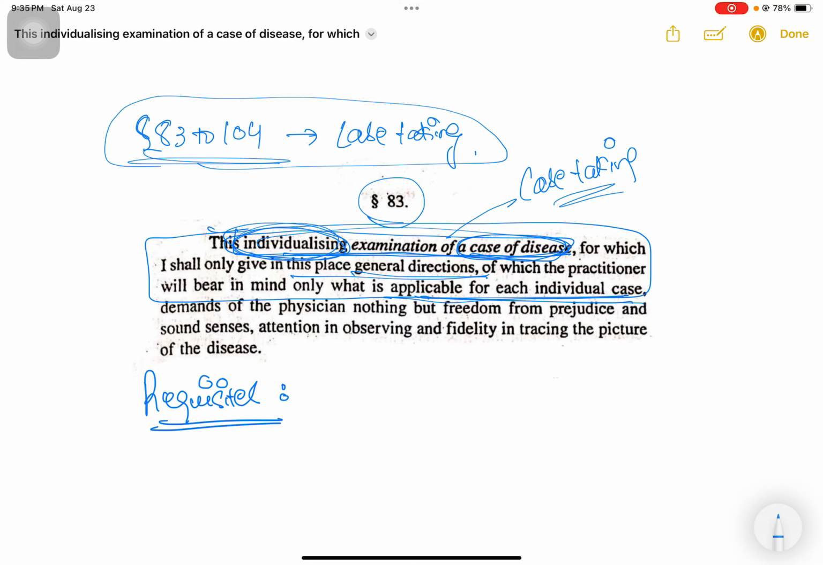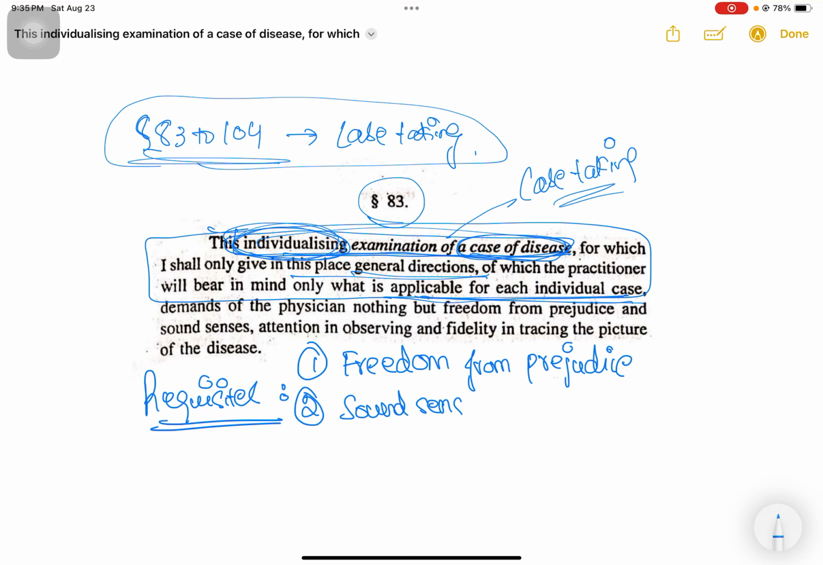Requisites of a physician for the act of case taking. So he says the physician must be free from prejudice. He must be in sound senses, meaning good judgment, good comprehension. He must be in a state to understand the patient well, to comprehend the patient well, and to respond to the patient properly. So this is what sound senses means.